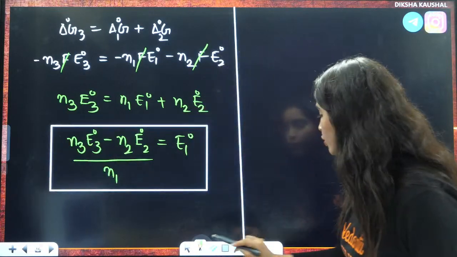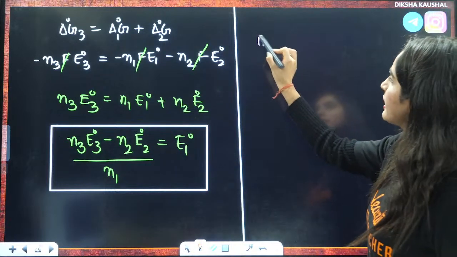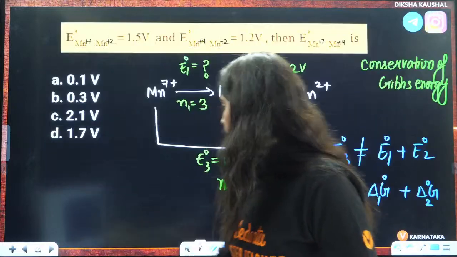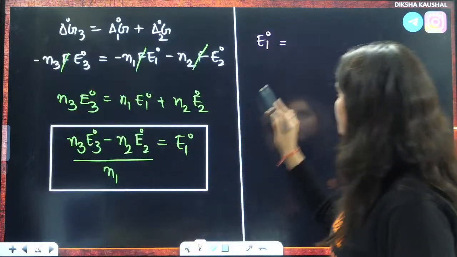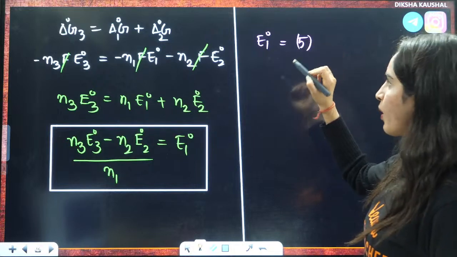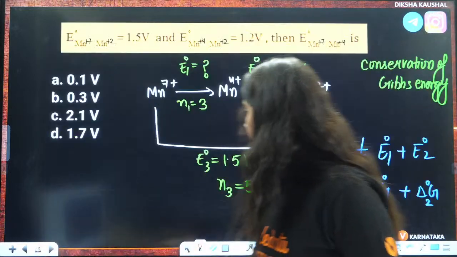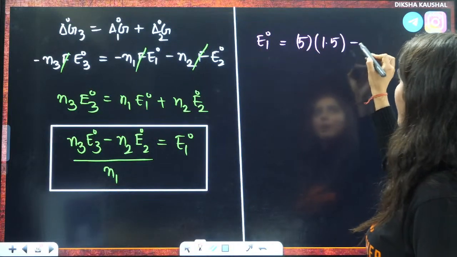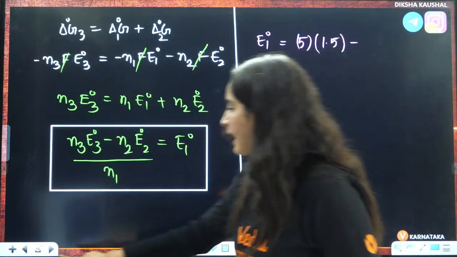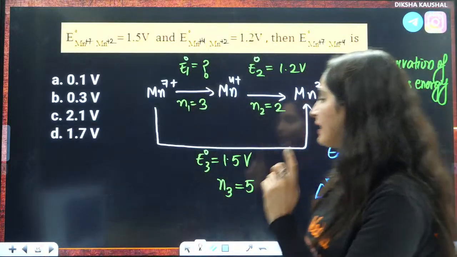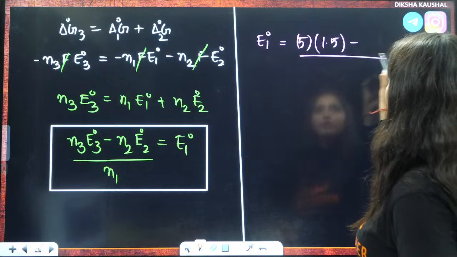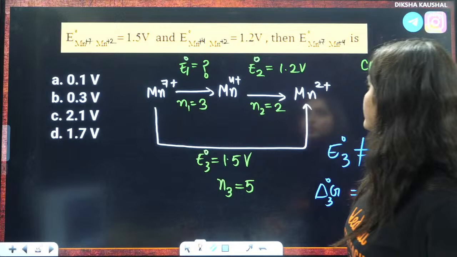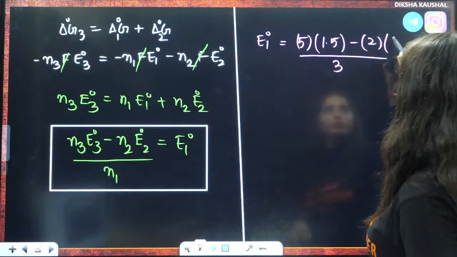Now you just have to put the values. What is N3? N3 is 5. What is E3? E3 is given to be 1.5. So it is 5 into 1.5 minus, what is N2? N2 is 2 and N1 is 3. E2 is 1.2, right?